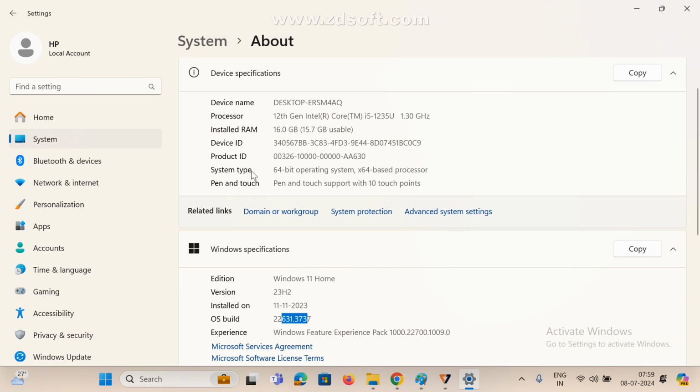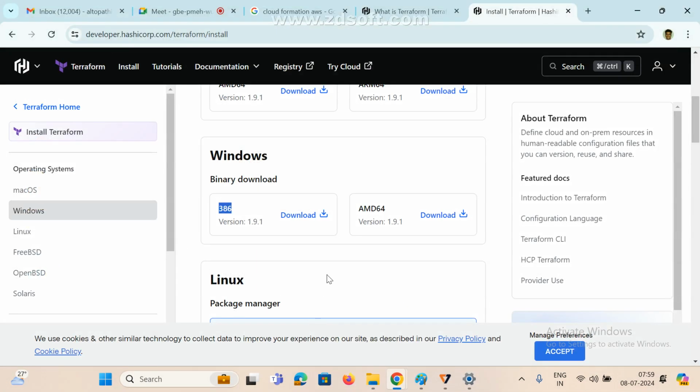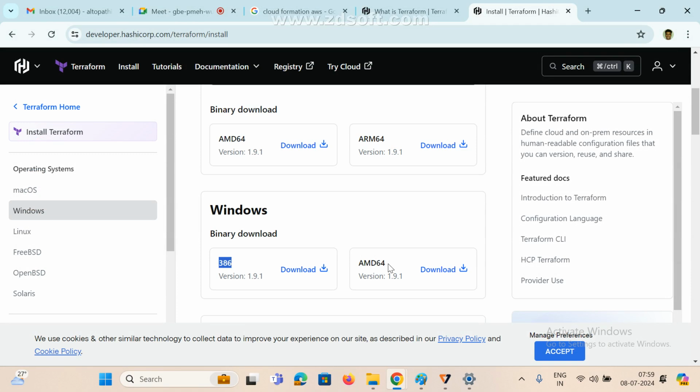Here is the system type: 64-bit operating system. I am currently using Windows 11, and the system type is 64-bit. Just check this option to see whether it is 32-bit or 64-bit. If it is 64-bit, we need to download the second option. 64 means this one. Suppose your operating system is 32-bit, then download this one. But anyway, I need this one.